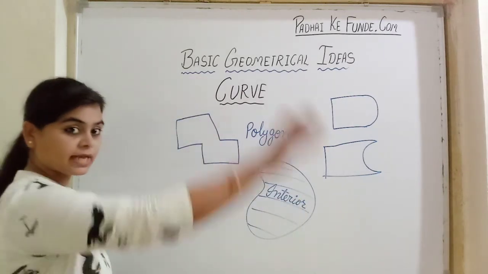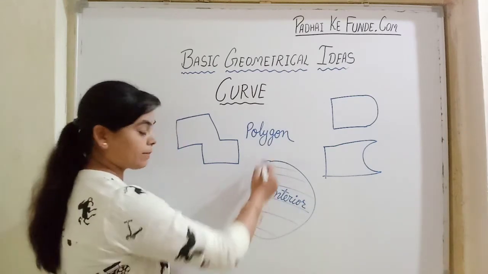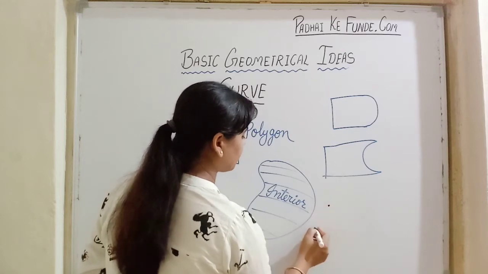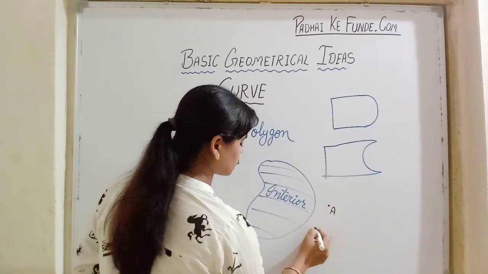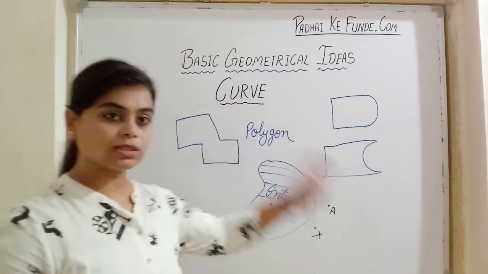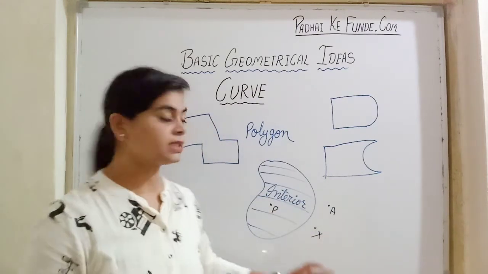The part outside it anywhere. This is the boundary of this curve. Outside it anywhere, if we have any point, that outside is called the exterior.